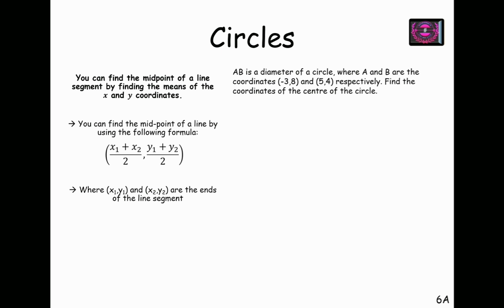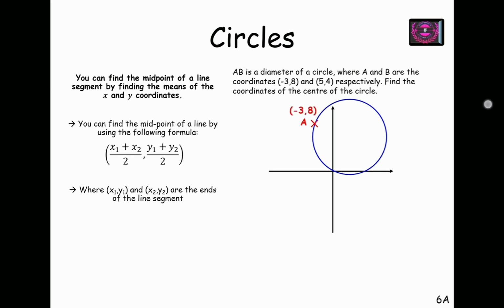So first of all, we will plot these 2 points on the xy plane. So if I make a circle and I plot these 2 points on the circle where A is (minus 3, 8) and B is of course (5, 4), and I find the midpoint of these 2 points, you all know that the midpoint will be the center of the circle.